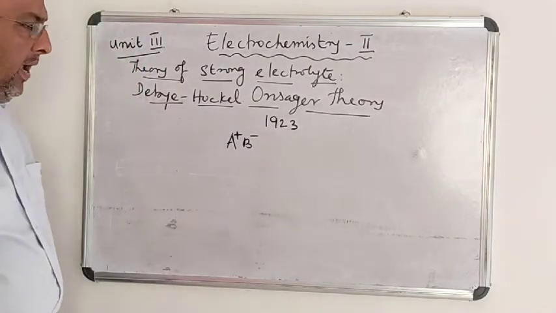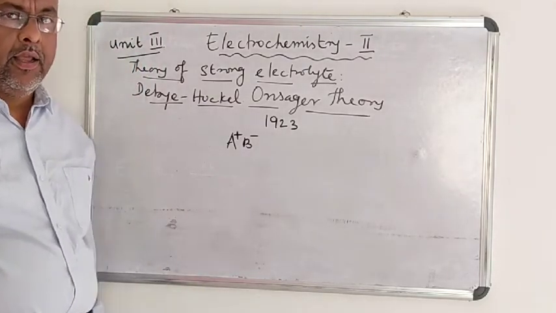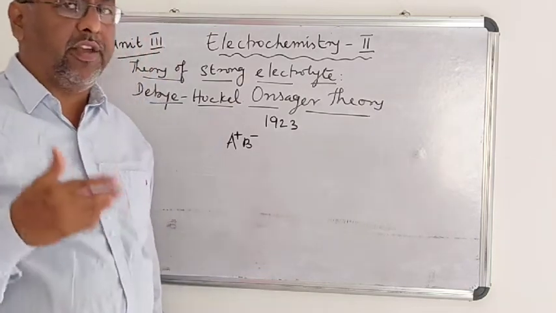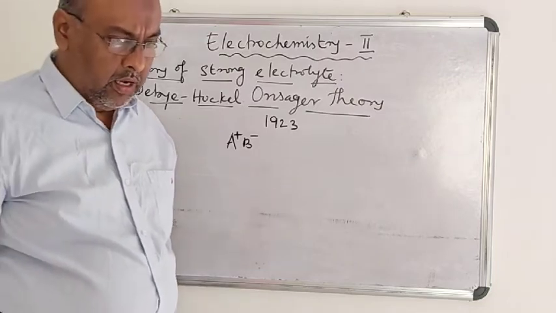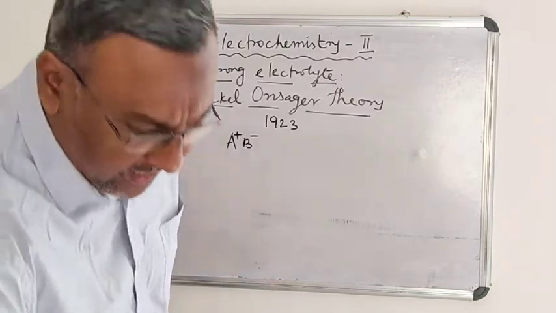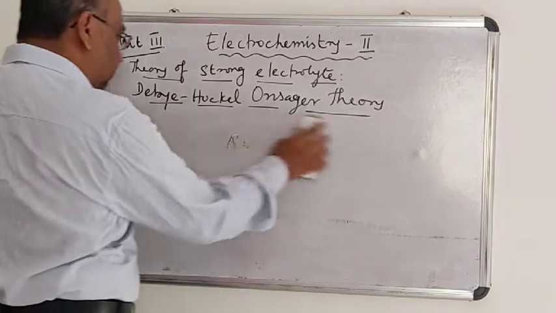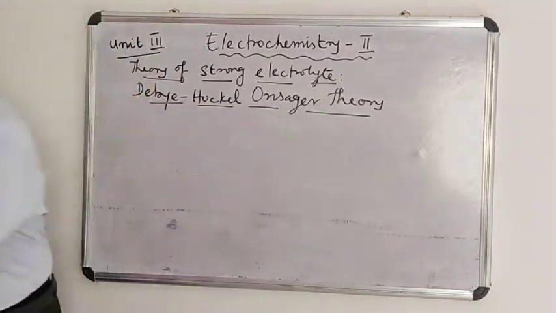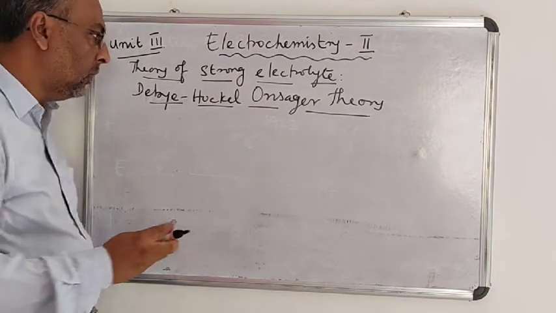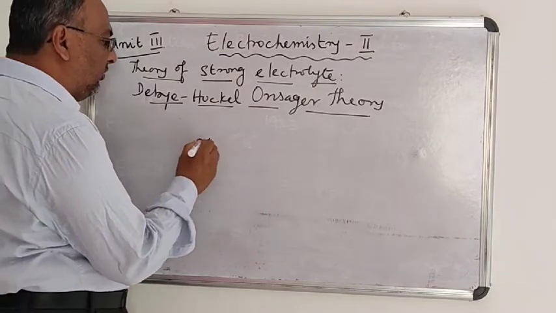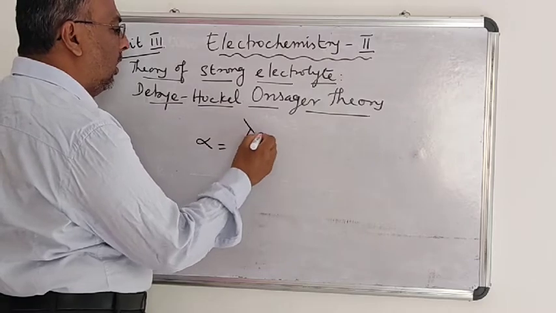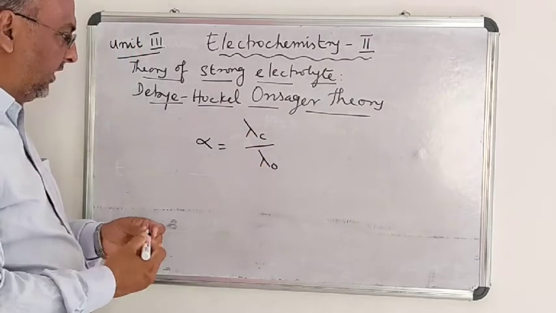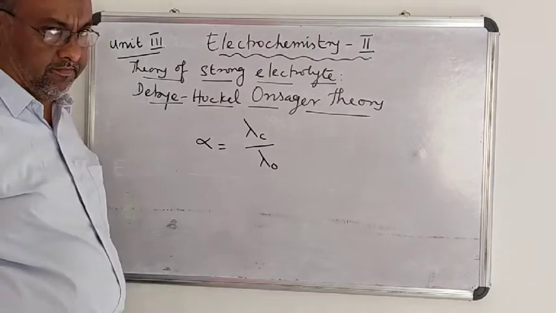Arrhenius has attributed the contribution towards the conductance of any given electrolyte. According to Arrhenius, the degree of dissociation of any given electrolyte is determined by using this equation.